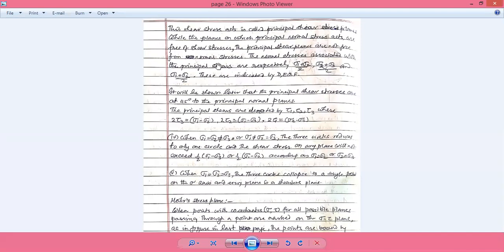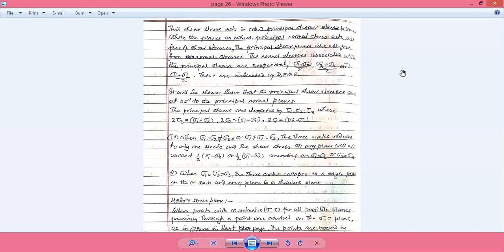Principal normal stresses are all along the x-axis, or all along the O sigma axis, so there is no shear stress over these points. But principal shear stresses are along the radius, and every radius has a coordinate from O. That is the normal stress acting over the principal shear stress itself.